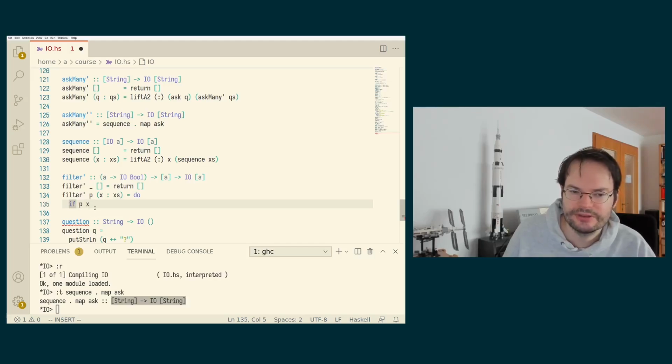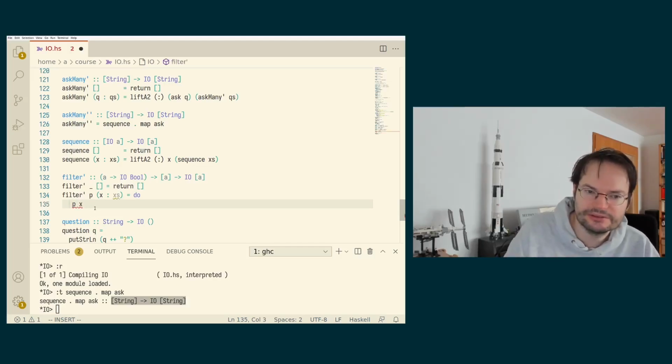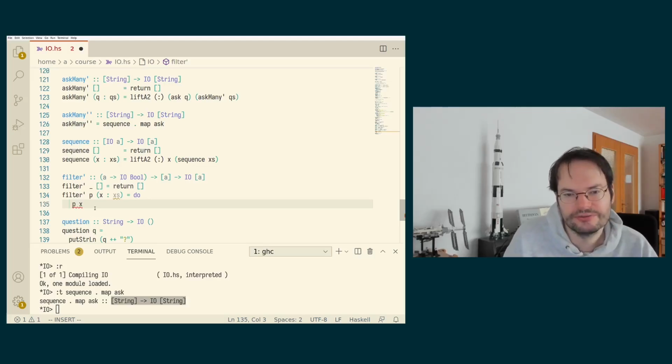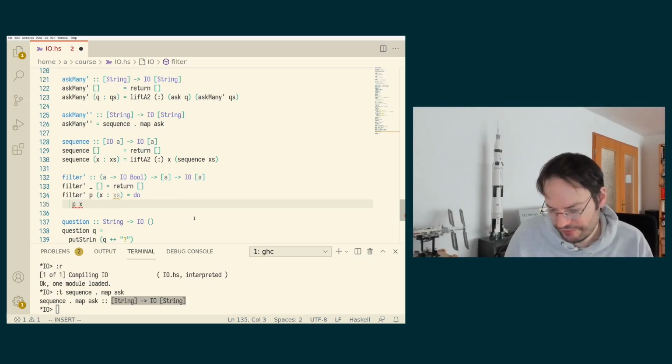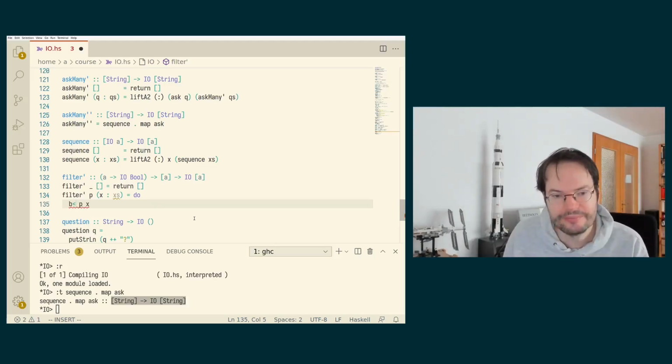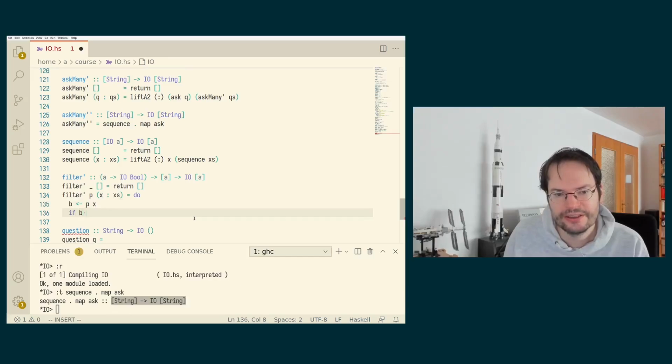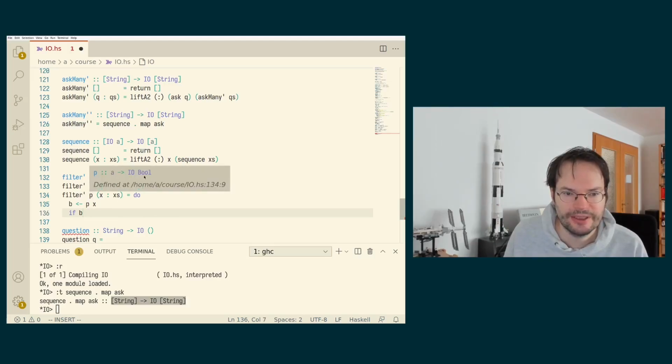I first have to embed the p of x into my sequence of the IO action I'm building here. So I have to run p of x and give the result a name. So I can give the result a name b for Boolean. And then I can do an if on the b, because p of x is of type IO Bool, because p is of type a to IO Bool. b is now of type Bool.